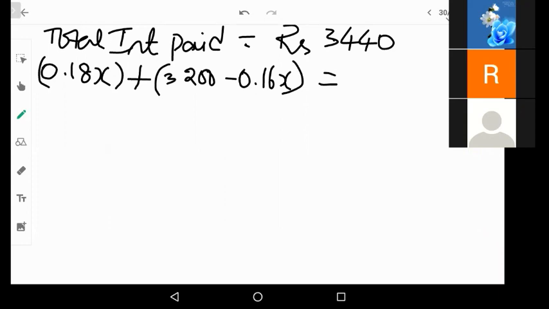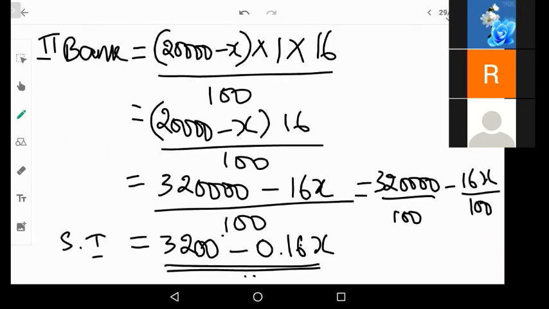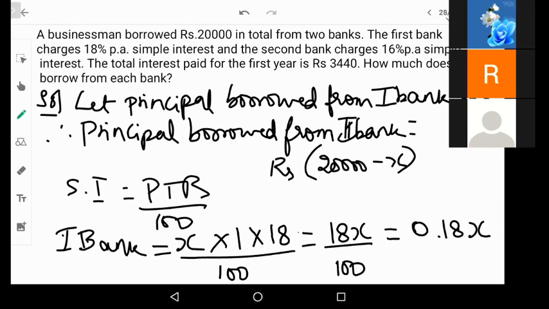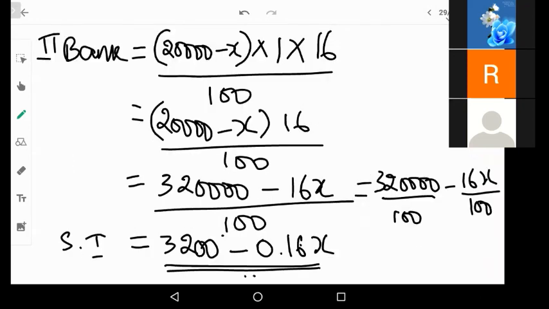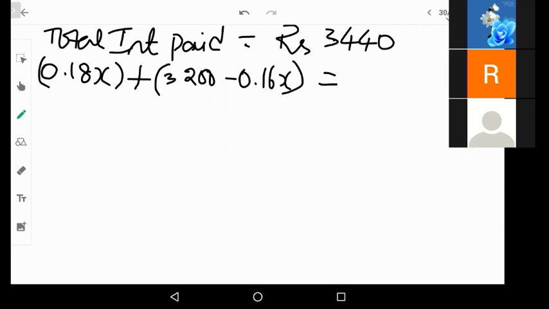This is the simple interest which we have calculated in every place. So we are adding both the interests, which has to come to 3,440.